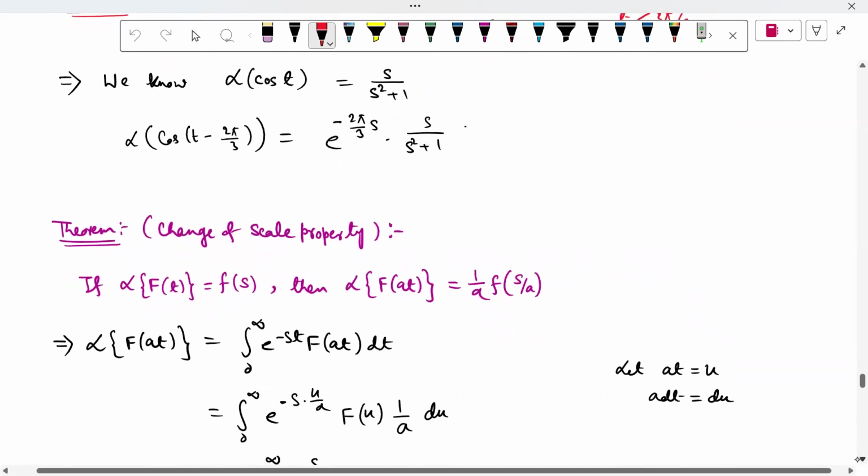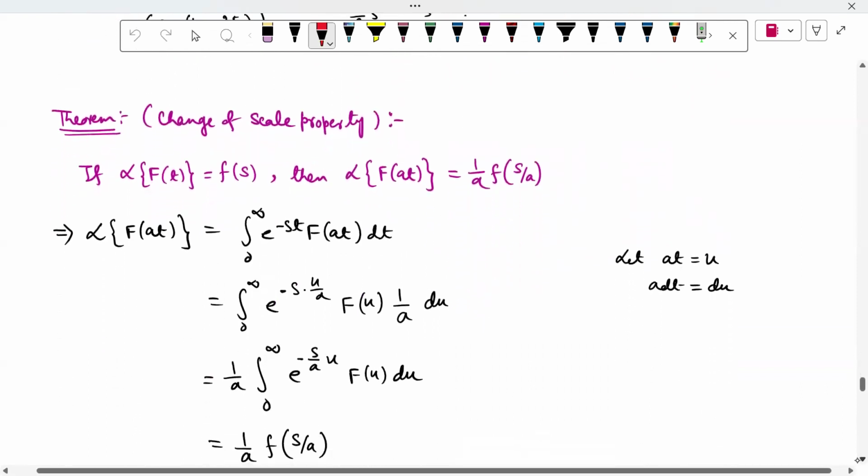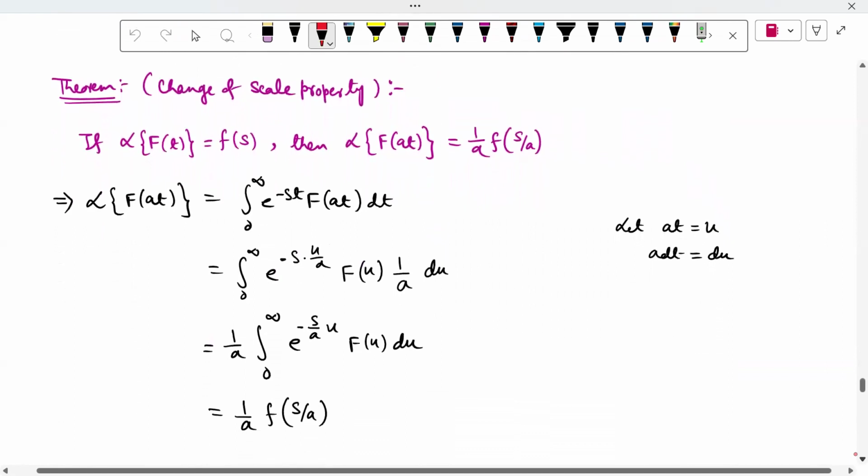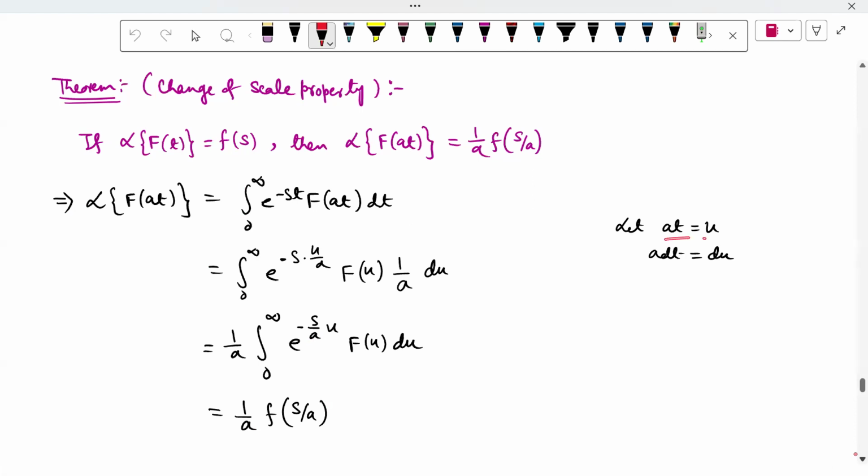Now another result, called the change of scale property. If the Laplace transform of f(t) equals f(s), then the Laplace transform of f(at) is given by 1 by a times f(s by a). Again, this is a very simple integration. Suppose at equals u, then we get a dt equal to du. We take this transformation and now start to find the Laplace transform.